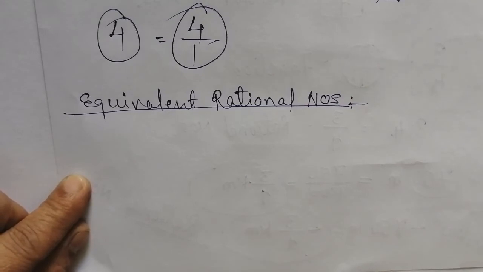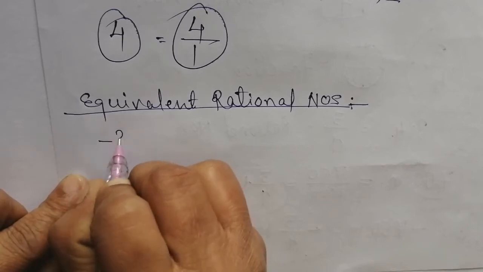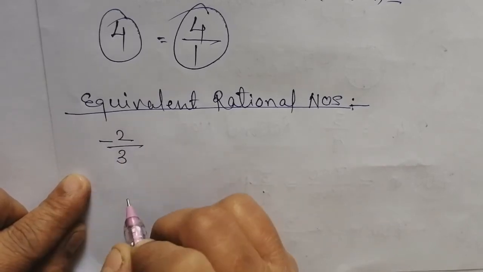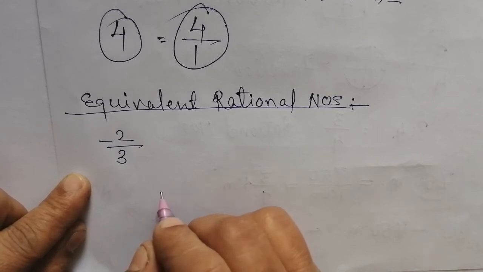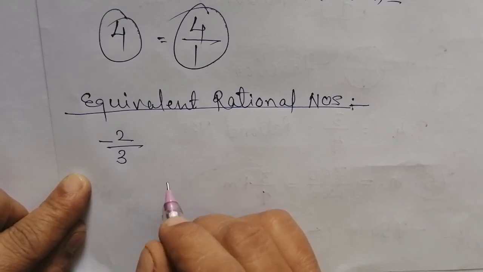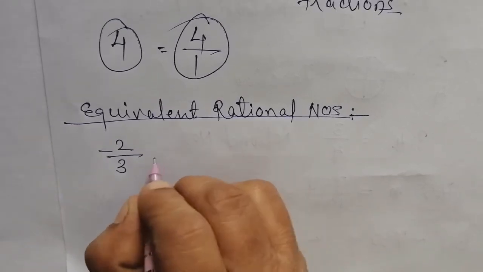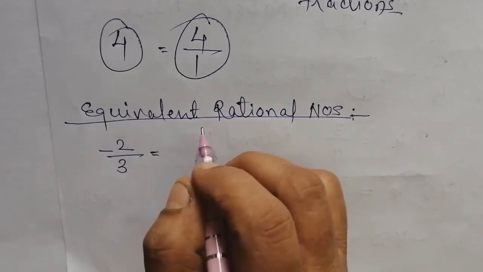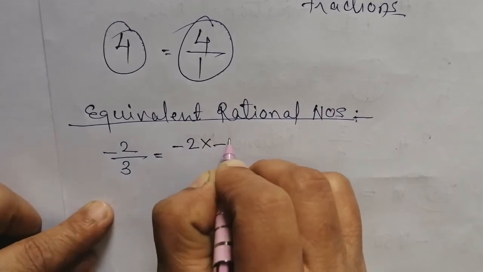Suppose a rational number minus 2 by 3 is given to you. Now in fractions, when the denominator and numerator get multiplied or divided by the same number, you get the equivalent fraction, isn't it? Same way in rational numbers, to find the equivalent rational number, you multiply the denominator and numerator by the same number.